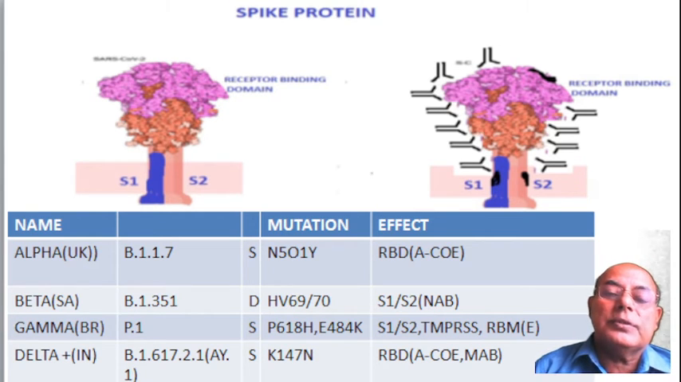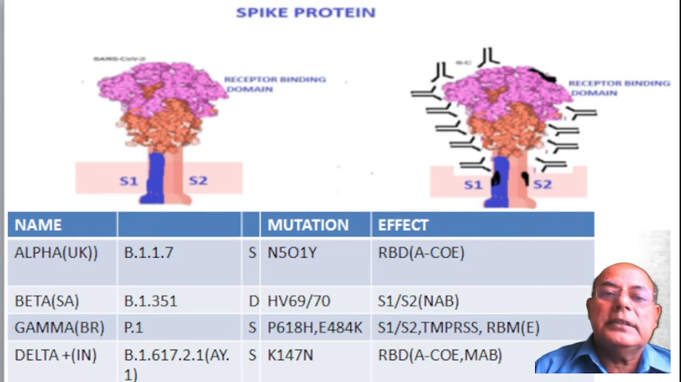P618H, this is due to substitution, affects S1 or S2 component, activates transmembrane proteases, leading to endocytosis and more viral entry. E484K affects receptor binding motif, which is in intimate contact with the receptor. This leads to increased viral entry.